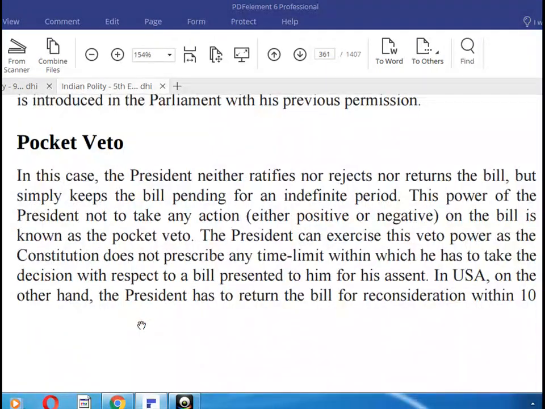Pocket veto. In this case, the President neither ratifies, nor rejects, nor returns the bill, but simply keeps the bill pending for an indefinite period.